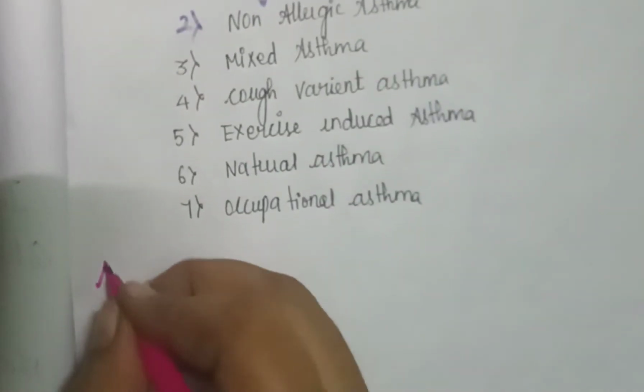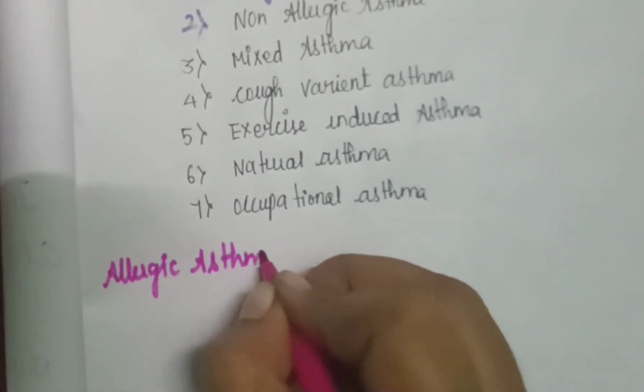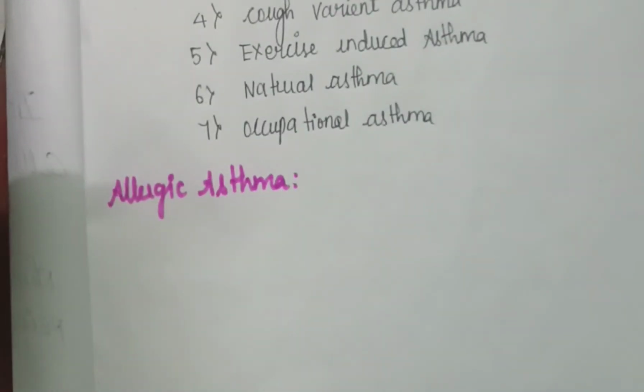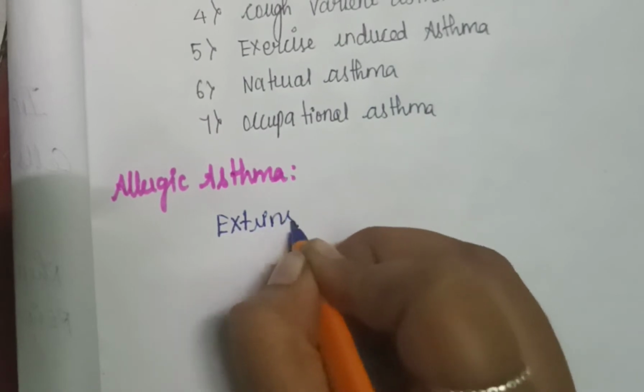First one is allergic asthma, also called extrinsic asthma.